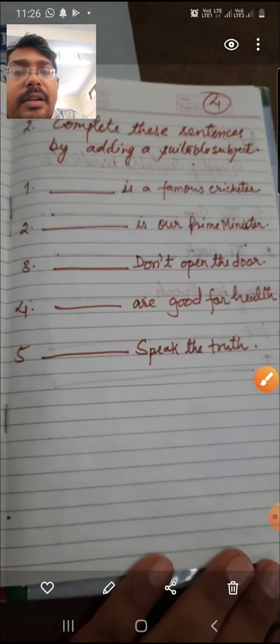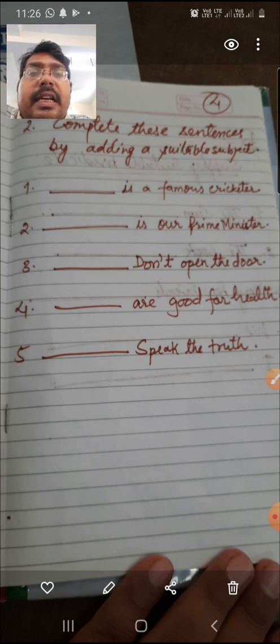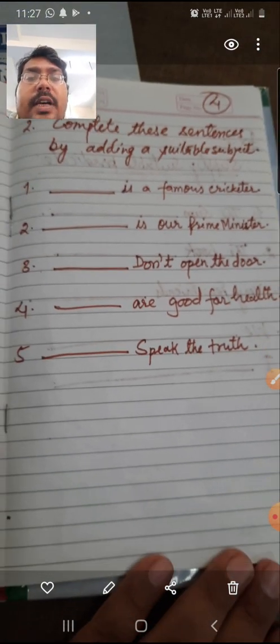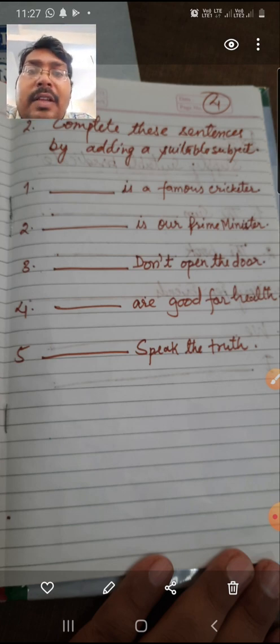Now coming to the next, exercise number 2: complete the sentences by adding a suitable subject. Now you can easily complete it by supplying a suitable subject. "___ is a famous cricketer." You can fill in your own choice of cricketer. In the live class, some of the children were saying Virat Kohli, some were saying Sachin Tendulkar, some were saying MS Dhoni. So whosoever you like, you can fill in on your own.